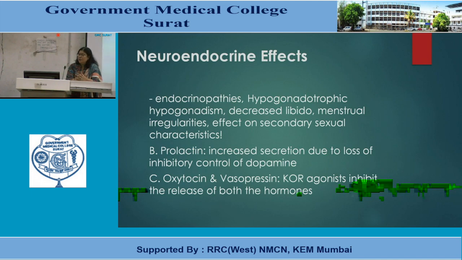They block dopamine and there will be increased release of prolactin. Then oxytocin and vasopressin: kappa receptor agonists inhibit release of both oxytocin and vasopressin.